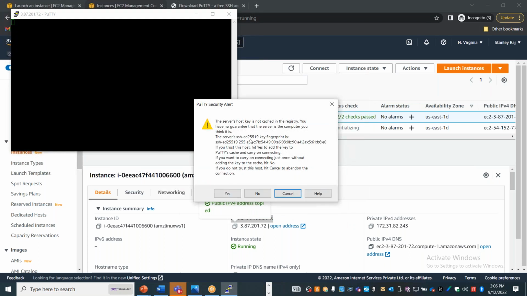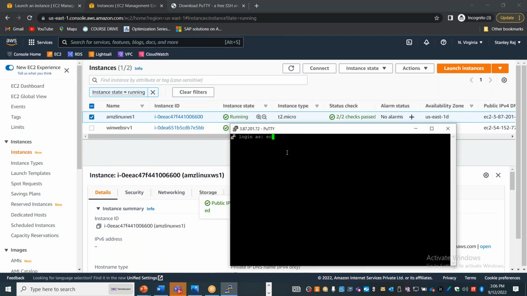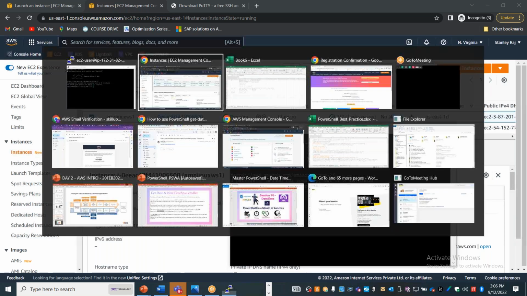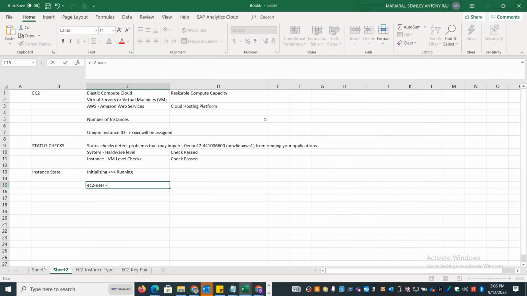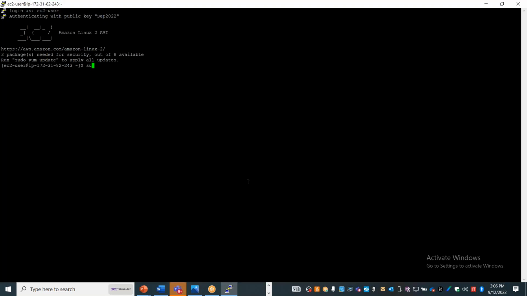It is checking the key fingerprint and whether it is encrypted and proper. Now I am able to get the login prompt. For all EC2 instances, especially Amazon Linux, the default user is ec2-user. You can log in to Amazon Linux using ec2-user. Now I'm able to log in and I can do whatever activity, so I can go and check the system.